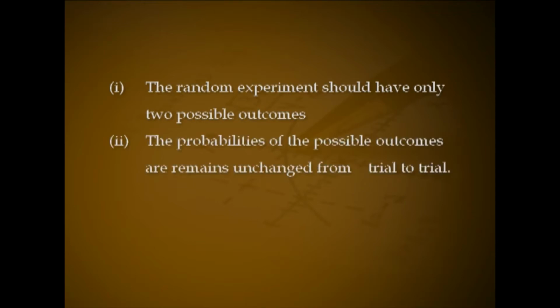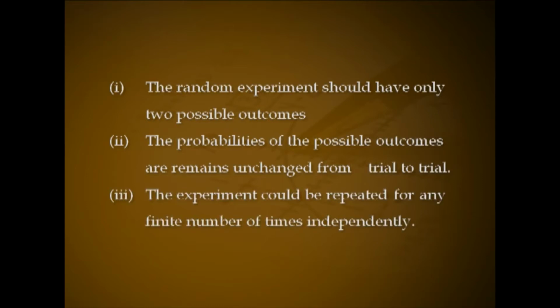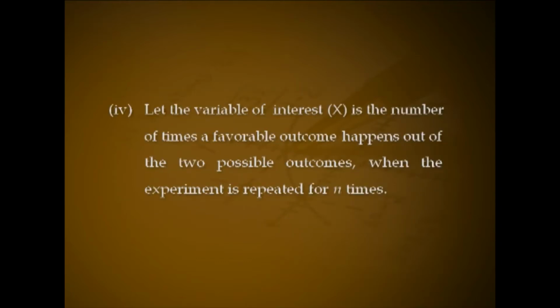Number 1, the random experiment should have only two possible outcomes. Number 2, the probabilities of the possible outcomes remain unchanged from trial to trial. 3, the experiment could be repeated for any finite number of times independently. 4, let the variable of interest X be the number of times a favorable outcome happens out of the two possible outcomes when the experiment is repeated n times. The probabilities related to X can be solved by applying the binomial probability mass function.